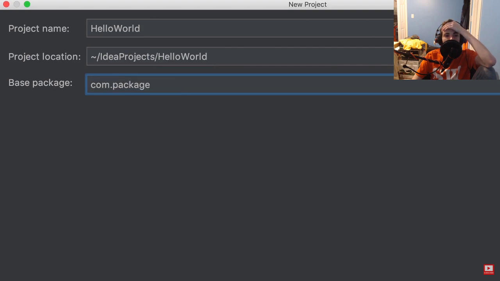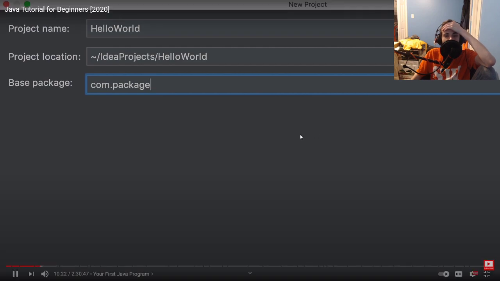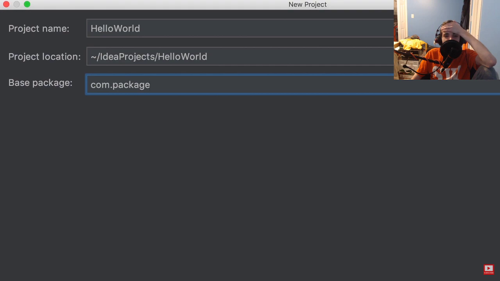What is this? Well, earlier we talked about classes and methods. I told you that a class is a container of related methods. So we use classes to organize our code. By the same token, we have a concept called package, and we use a package to group related classes. So as our applications grow, we're going to end up with hundreds or even thousands of classes. We should properly organize these classes into packages. Now, by convention, the base package for a Java project is the domain name of your company in reverse. So my website is codewithmosh.com. That is why I'm going to set the base package for this project to com.codewithmosh.